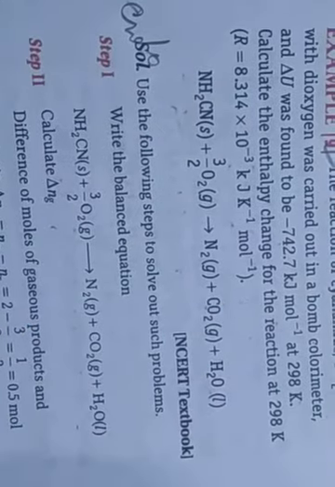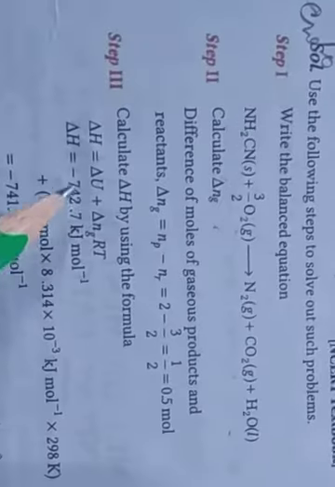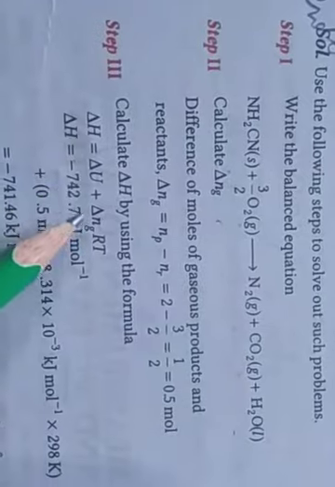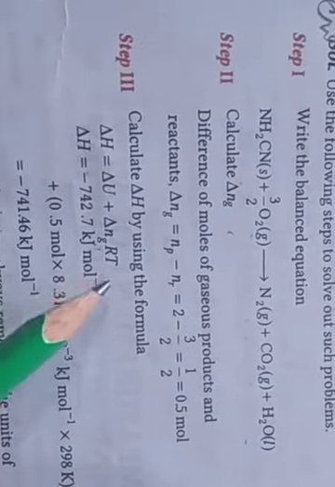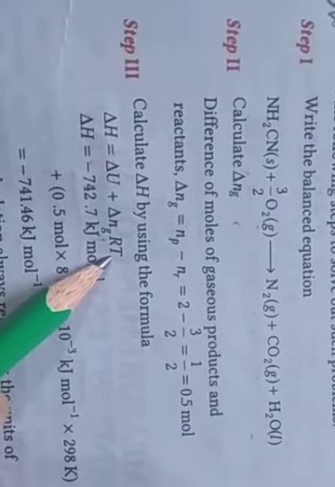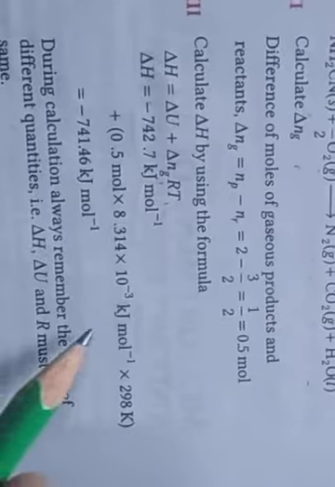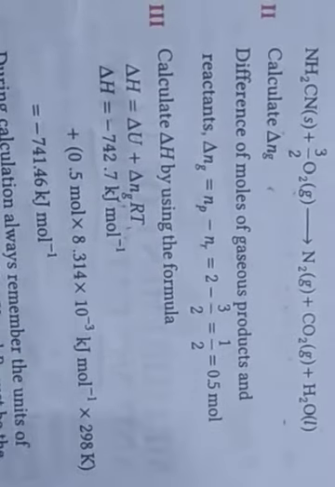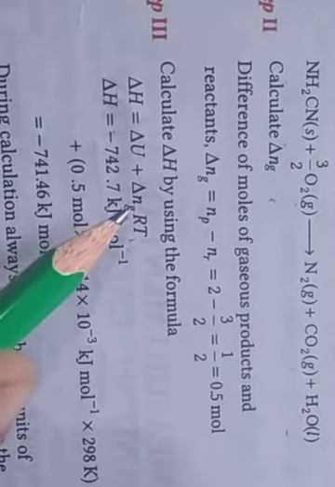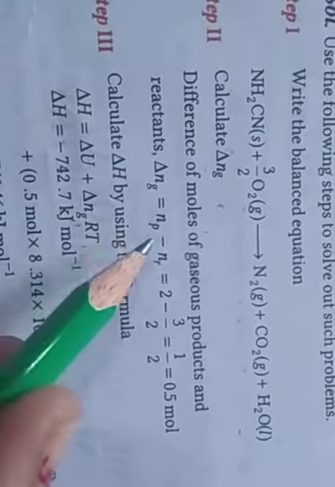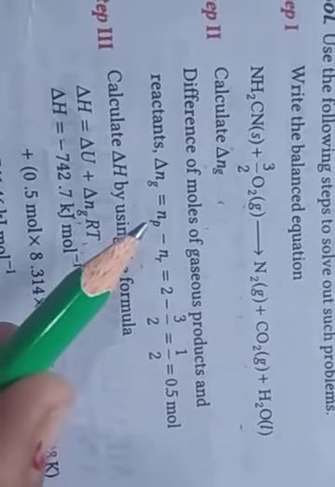Enthalpy, that means delta H, we have to find, and the formula is delta H equals delta U plus delta Ng RT. The gas constant value is given, and temperature T is also given, 298 Kelvin. Clear? Okay. Then delta U is also given, minus 742.7. So the remaining part is to find delta Ng. Delta Ng is equal to Np minus Nr, product moles minus reactant moles.